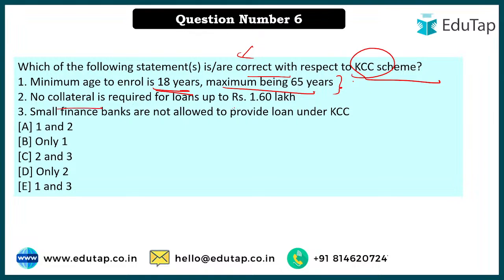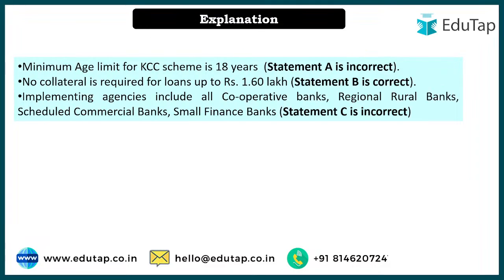No collateral is required till 1.60, that is right. And small finance banks are not allowed, that is not the correct statement, because they are also allowed. ठीक है, so here your option number D, only 2, that is the right answer. Rest 1 and 3 are wrong answers. Okay, I hope you have understood what is the difference, and here is the detail of it as well.